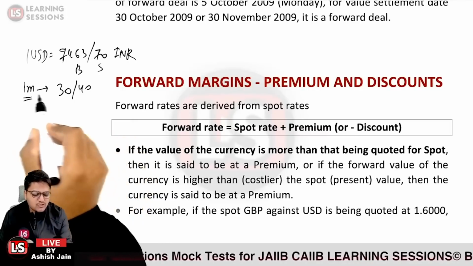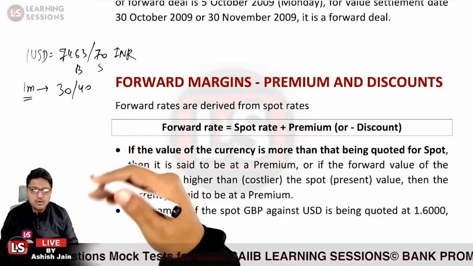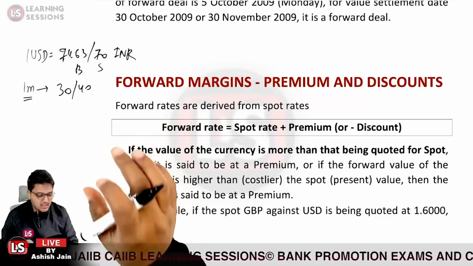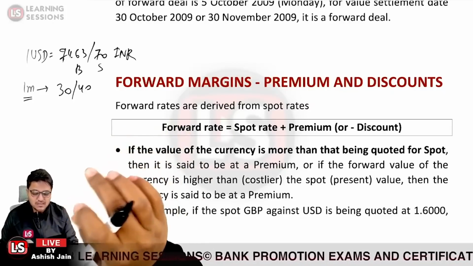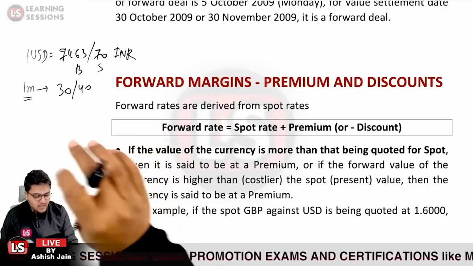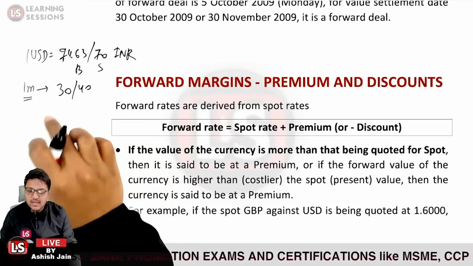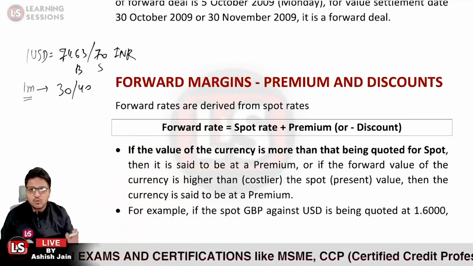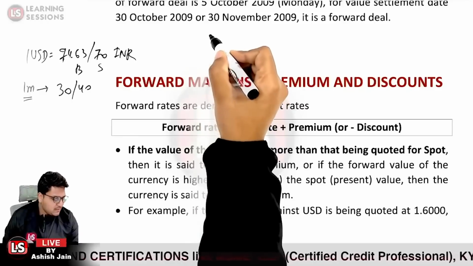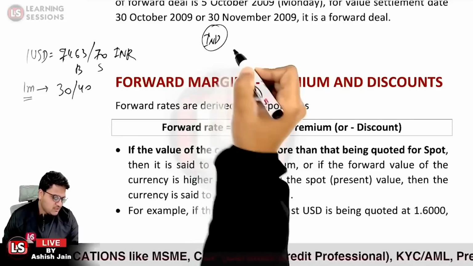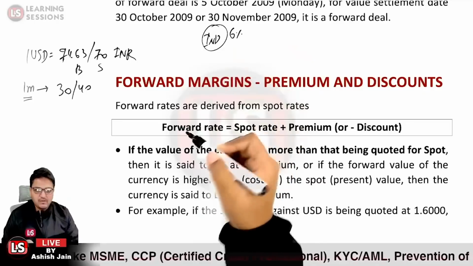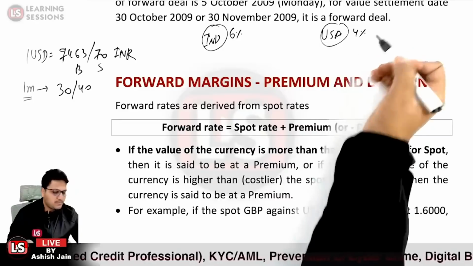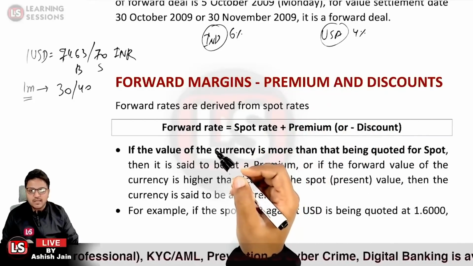Now, what are forward points actually? Forward points are based upon the interest rate differential. There is new terminology in each sentence, but try to understand that the forward points are related to the interest rate differential. What is interest rate differential? Let me give you a quick example. Let us take the case that in India the interest rate is 6%, but in USA the interest rate is 4%. Now, what will be the scenario?